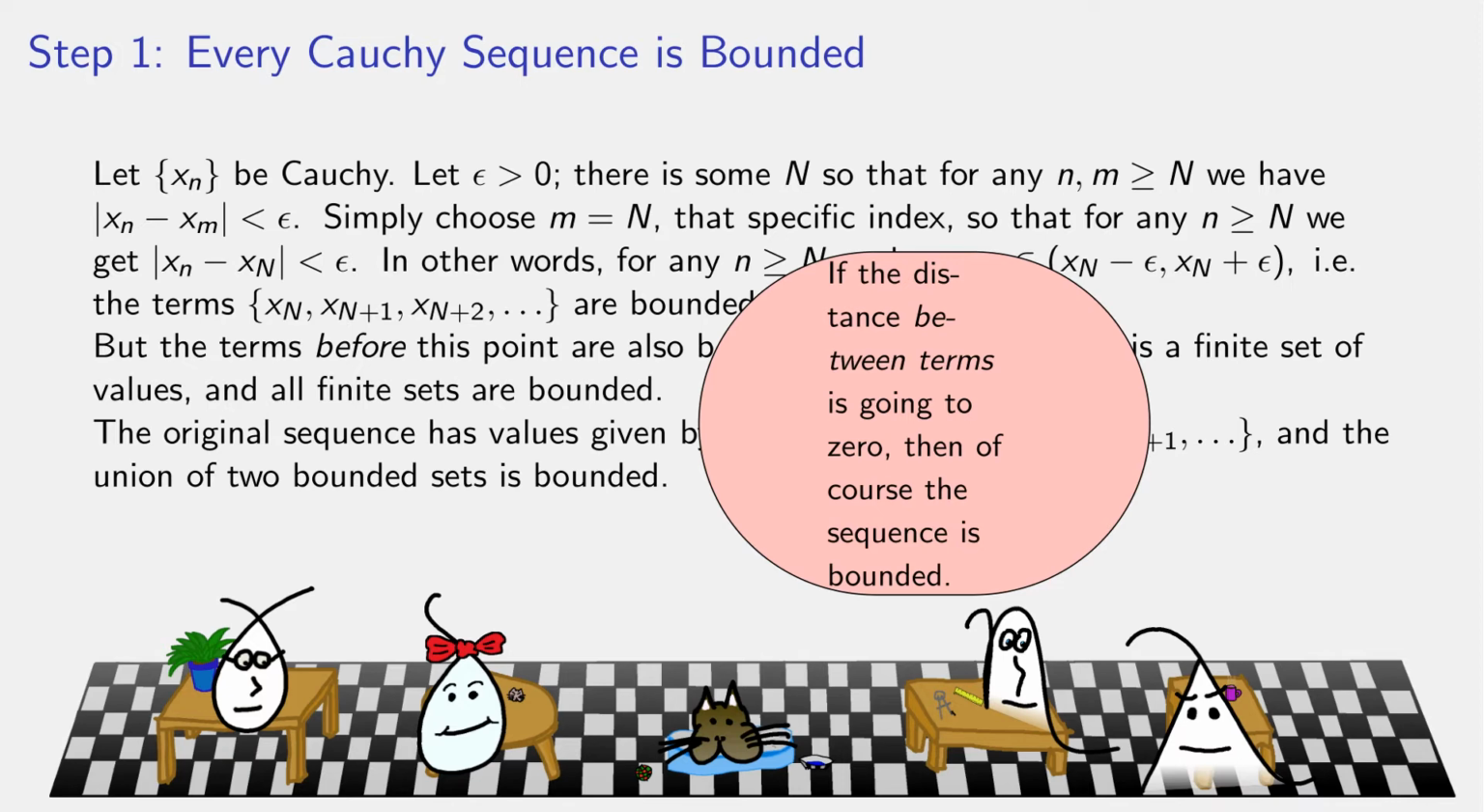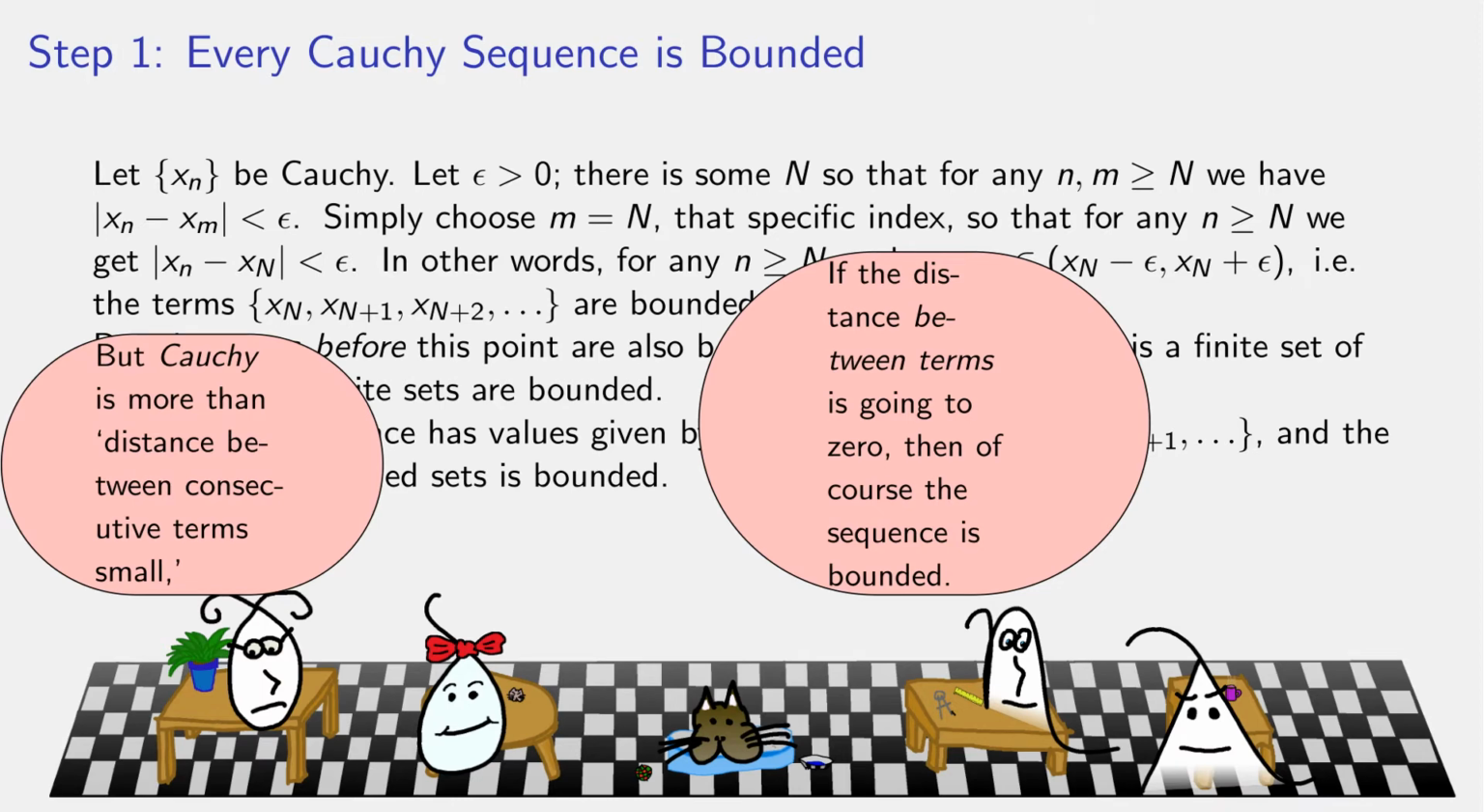Now, what Ethel is suggesting is that if the distance between terms is going to 0, that's sort of what the Cauchy definition suggests, but it's not exactly what it says, then of course the sequence is bounded. Yeah, Cauchy is more than just saying distance between consecutive terms is small. It says distance between any 2 terms is small, whether they're consecutive or not, any 2 terms past a certain point. Also, the distance between consecutive terms being small doesn't actually mean that the sequence is bounded.